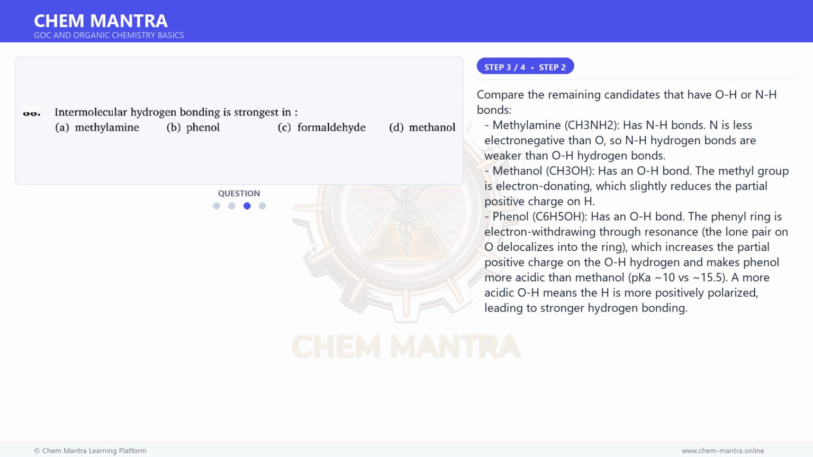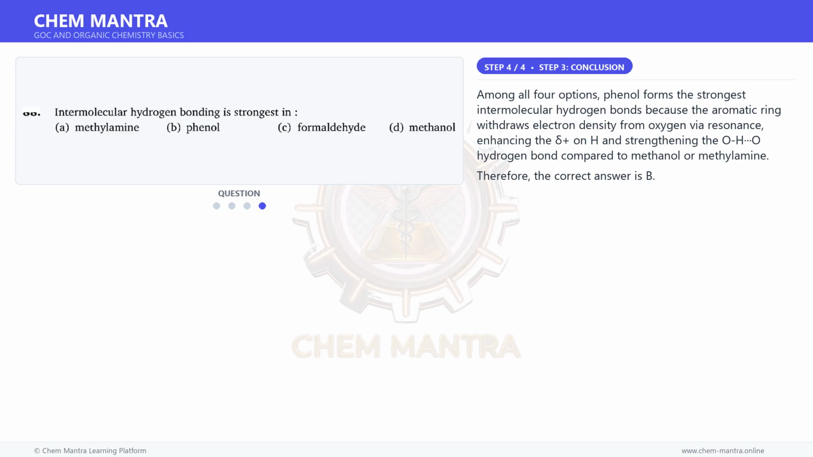Phenol, C6H5OH, has an OH bond. The phenyl ring is electron withdrawing through resonance. The lone pair on O delocalizes into the ring, which increases the partial positive charge on the OH hydrogen and makes phenol more acidic than methanol, pKa 10 versus 15.5. A more acidic OH means the H is more positively polarized, leading to stronger hydrogen bonding.